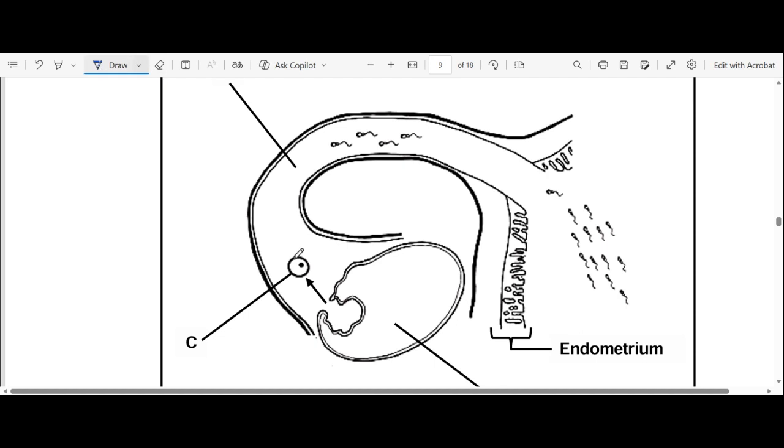We can see here that already the ovum is released. We can see ovulation here. The ovum is released from the ovary into the fallopian tube, and we can see that the sperms are approaching the ovum. So we can see those two things, which increase the chances of fertilization. At this point, I don't think there can be any doubt that fertilization is about to take place, right?